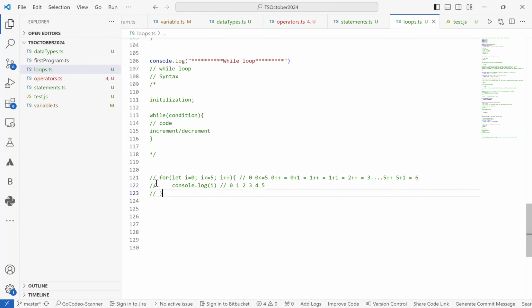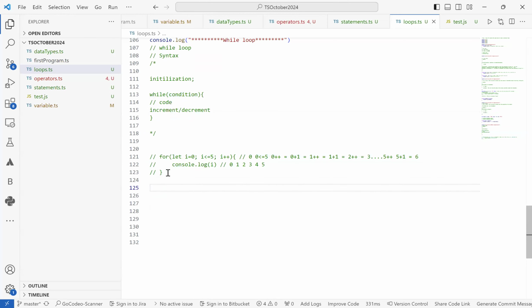So let's see how we print the values from 0 to 5 by using while loop. A simple example over here, and then I'll also give you some cases where we can use a while loop in test automation as well.